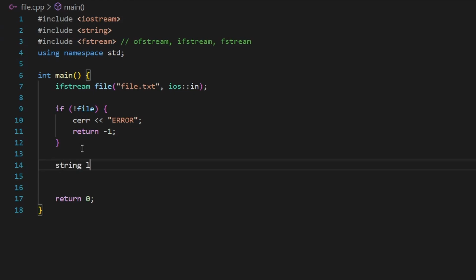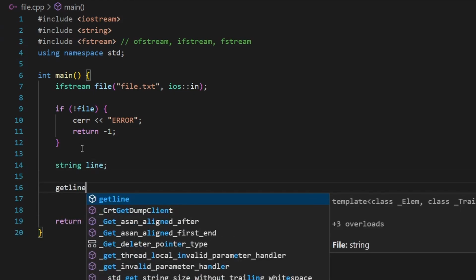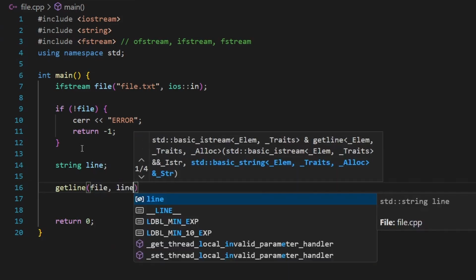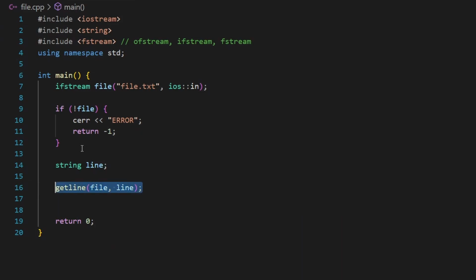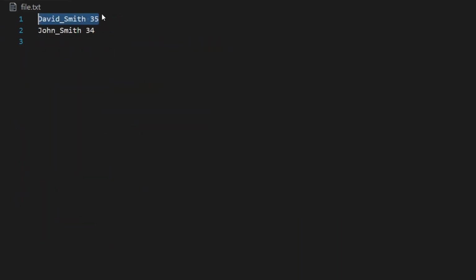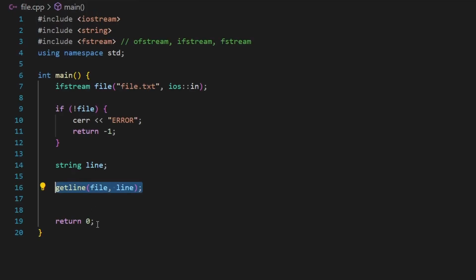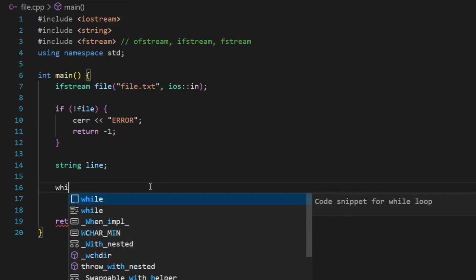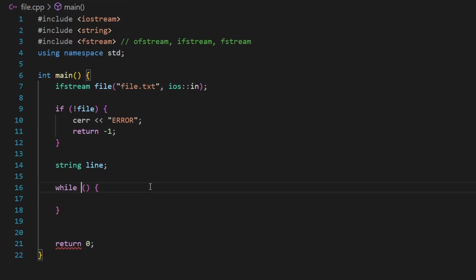Basically, I want to create a variable called string line. Now, if I say getLine, file and line, what I'm doing here is that I am reading a full line from my file. I'm getting it all and I'm putting it inside the line variable. Now, what happens if I cut this and paste it as a condition to my while loop?